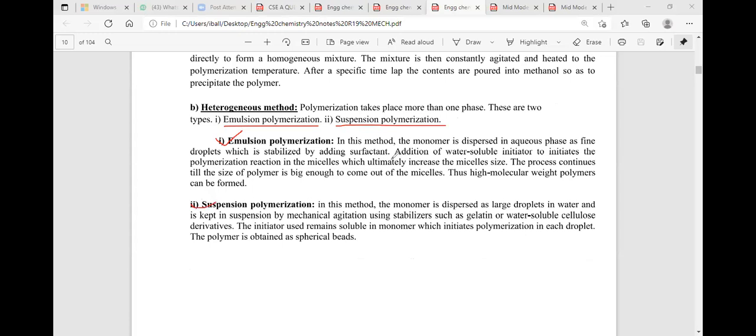In emulsion polymerization, we take the monomers in the aqueous phase. The monomer solutions are added as fine droplets in the aqueous phase, meaning a water solvent. The resultant solution has heterogeneous, insoluble character. In both cases, we get a high molecular weight precipitate.